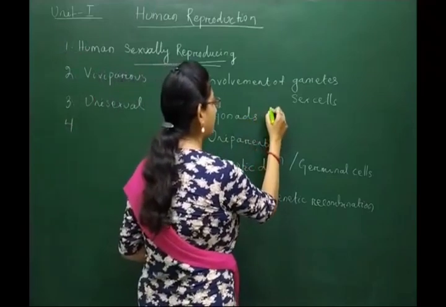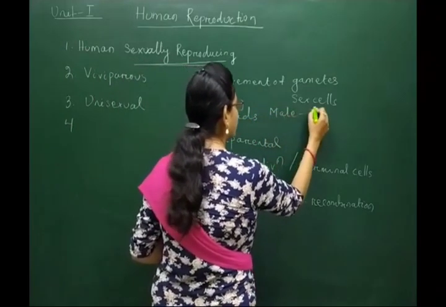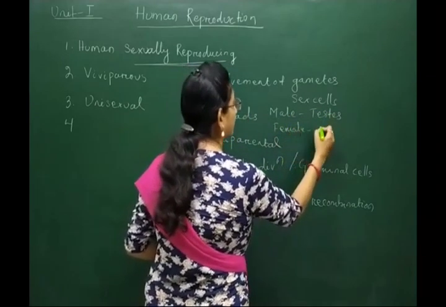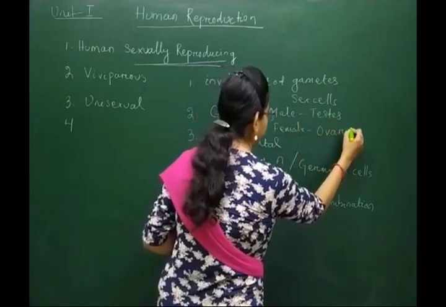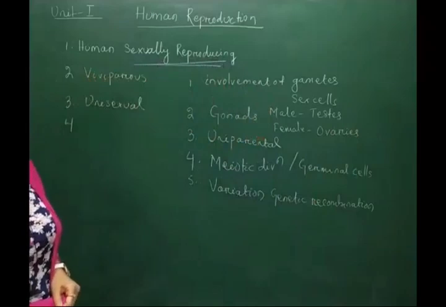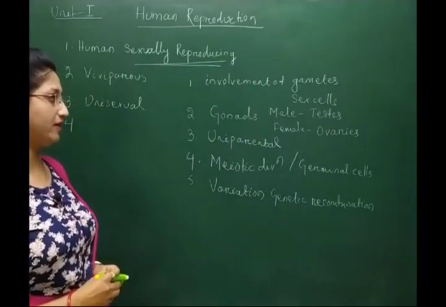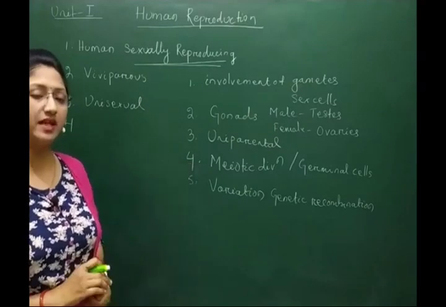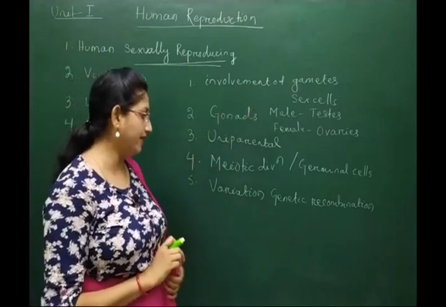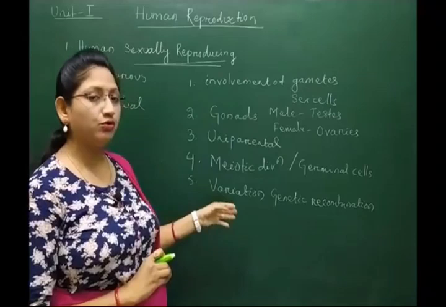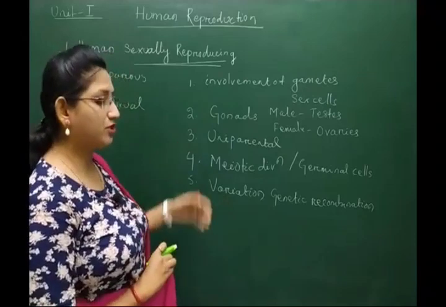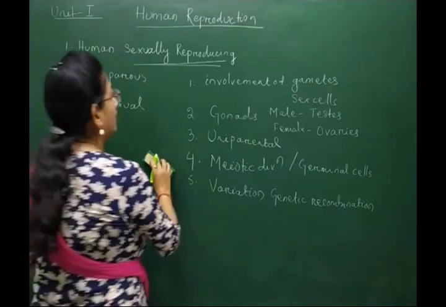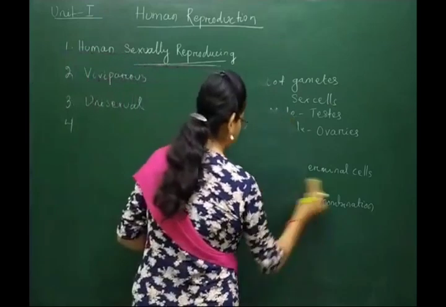Gonads means, in case of male, a pair of testes, and in case of female, a pair of ovaries. Parents are unisexual. Meiotic division is seen in germinal cells to produce the gametes. Variation occurs due to genetic recombination. All these features are seen in sexually reproducing organisms, and these are also found in human reproduction.